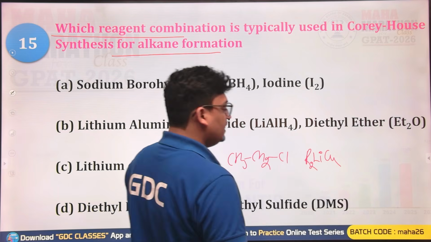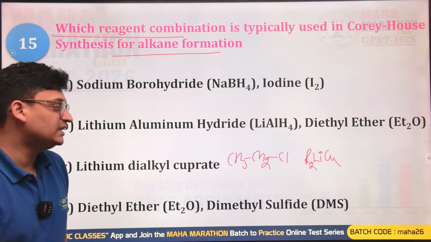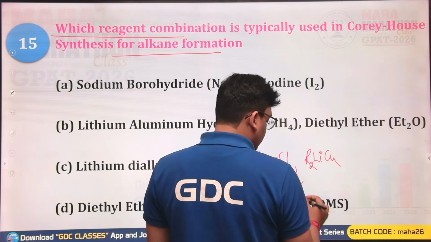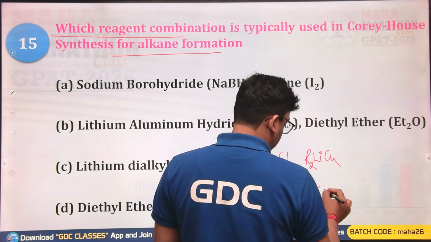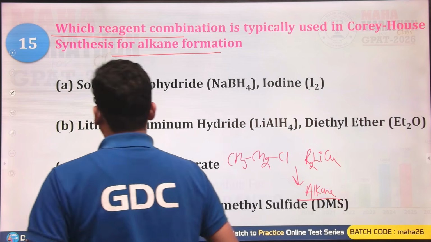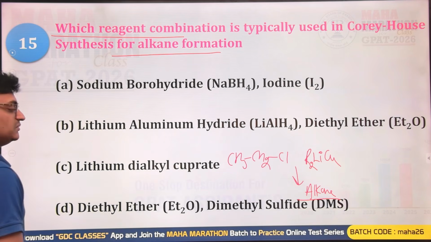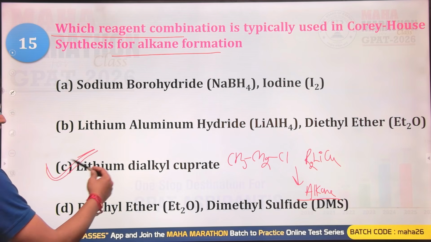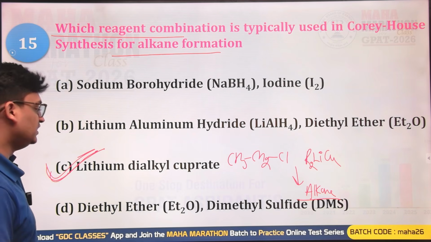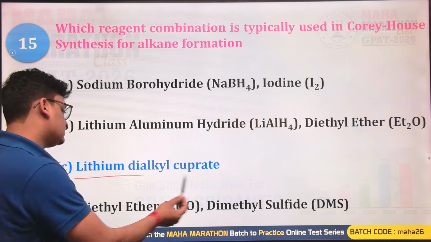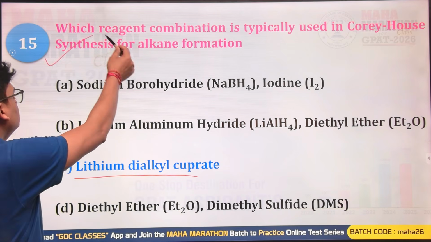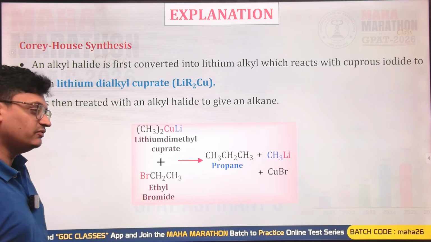So the lithium dialkyl cuprate will be reacted with the alkyl halide, and you will get alkane as the product. So in this case you are using lithium dialkyl cuprate. Yes, this is the right answer. C has lithium dialkyl cuprate, so C will be the correct option.